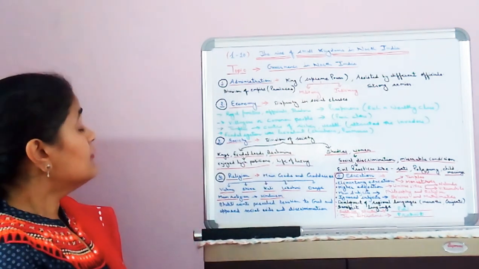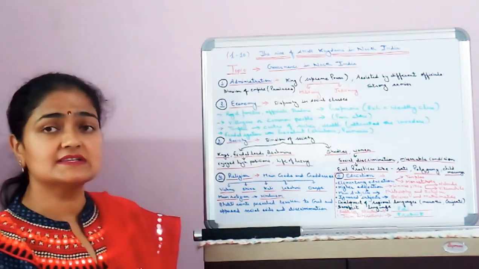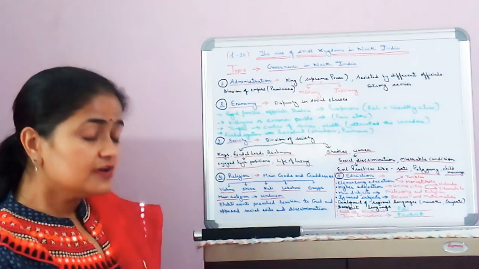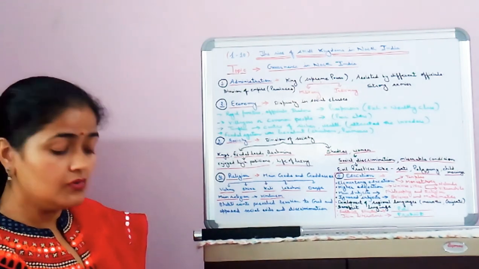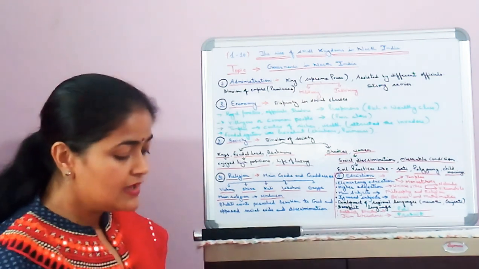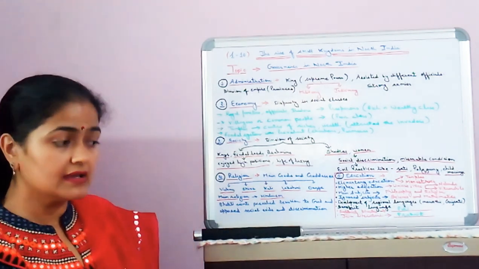The fourth feature of the economy was the feudal system. So dear children, feudal system is a very important term that you should know. So what was the feudal system? The feudal system was a system which was raised by the kings.